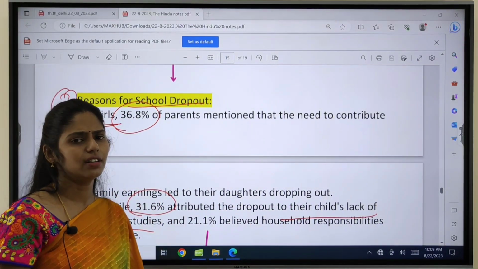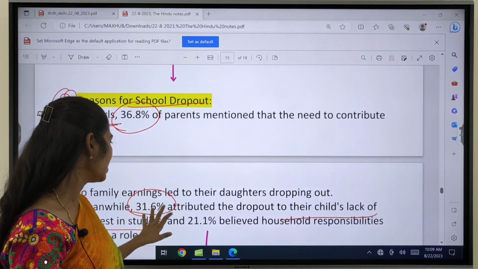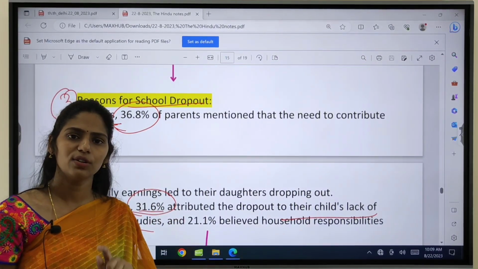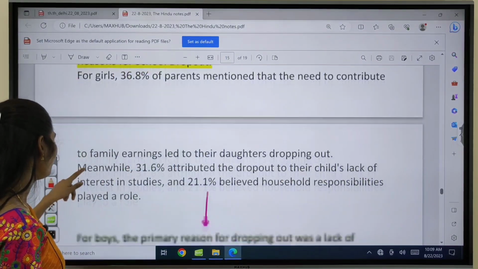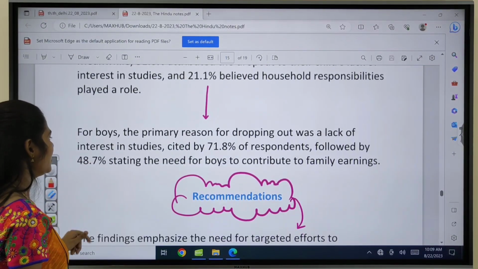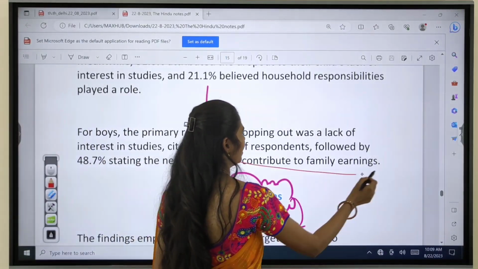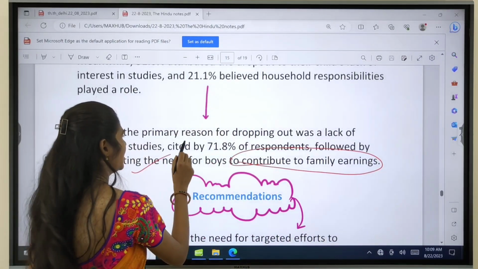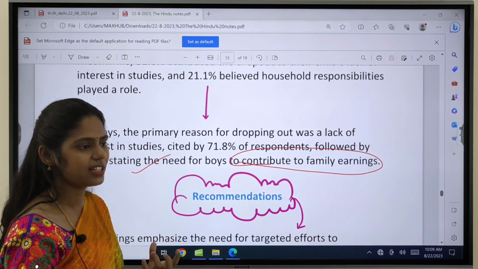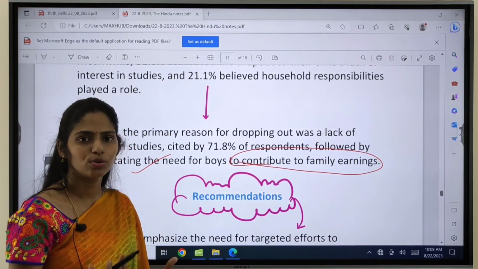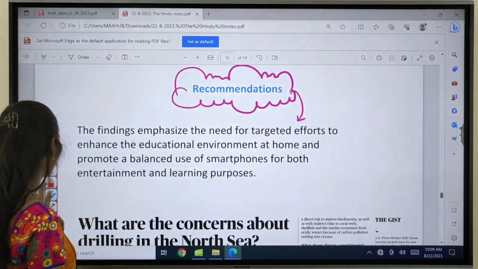So if they do not have interest, why would their parents force them to go, right? About 31.6% of students do not have interest in studies. So this is about the girls. And what about the boys? Yes, dropout is seen among boys also, because they have to contribute to the family earnings, and many of them have a lack of interest. So both girls and boys have a lack of interest, and even they have to contribute to the family earnings. So what are the recommendations given?